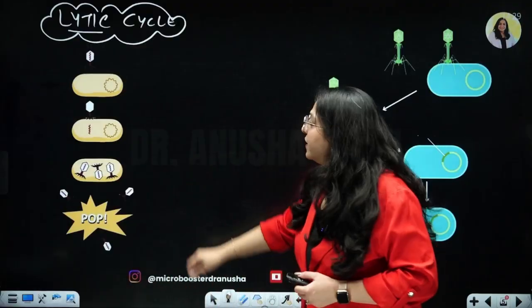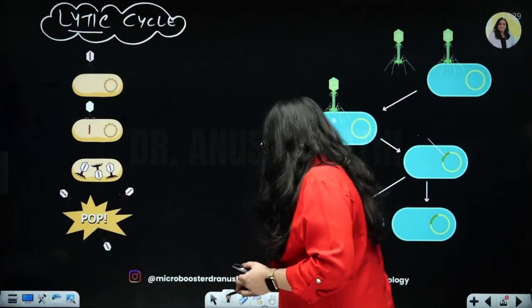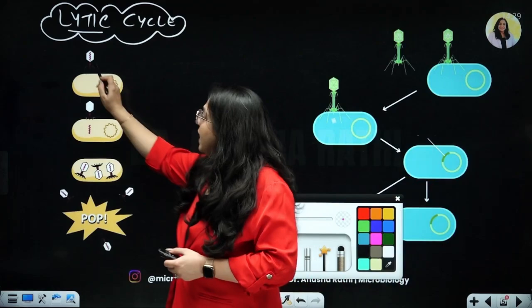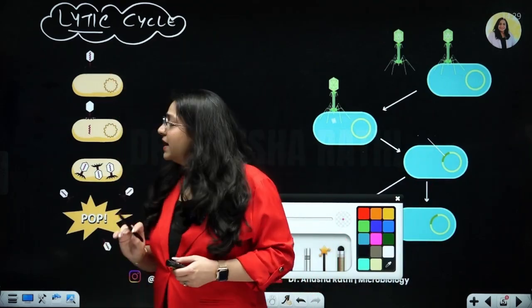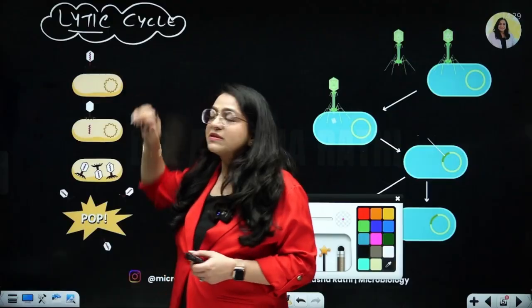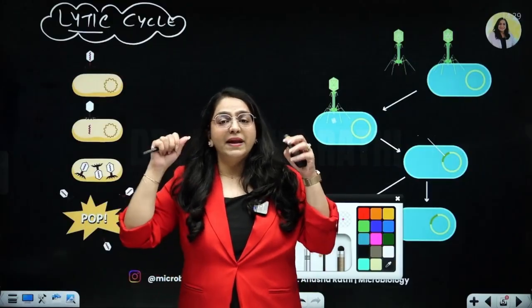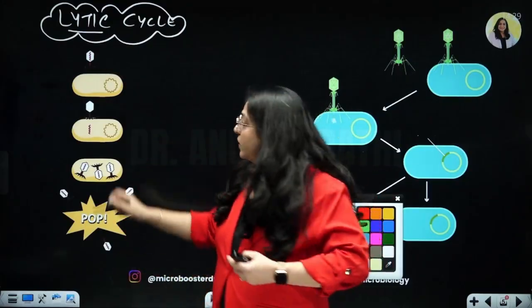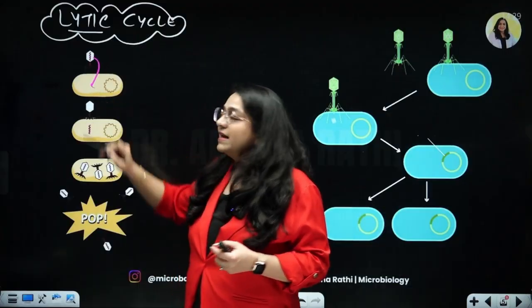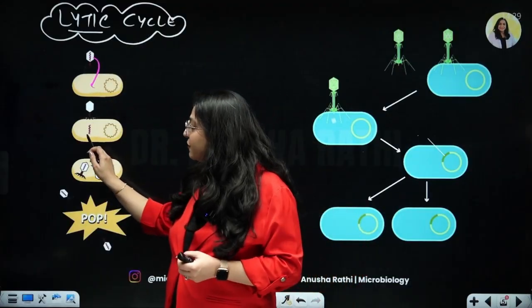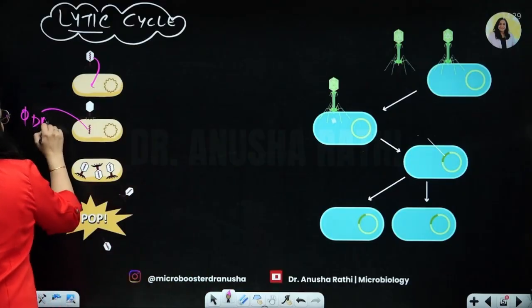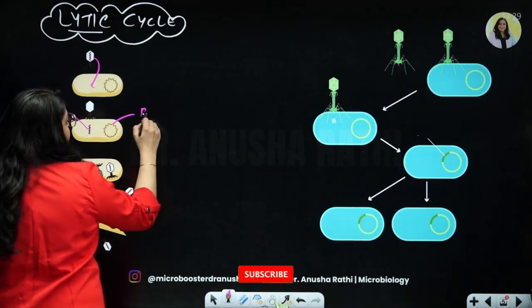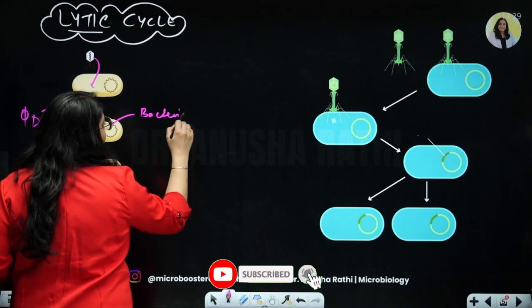So you can see over here that this is a bacteriophage. The bacteriophage has its own pink colored DNA, and the bacterium here has its own yellow colored DNA. In the next step, the bacteriophage is going to sit, we know the process, infect, penetrate and inject. So it is going to inject its own pink DNA inside the bacterium. So now you see this is the phage DNA which is pink colored. So this here is the bacteriophage DNA, and this here is the bacterial DNA or the bacterial chromosome.